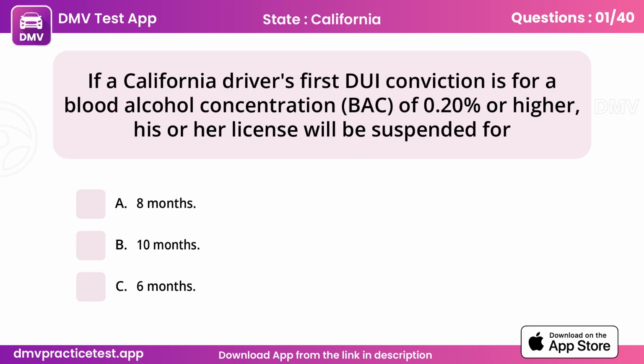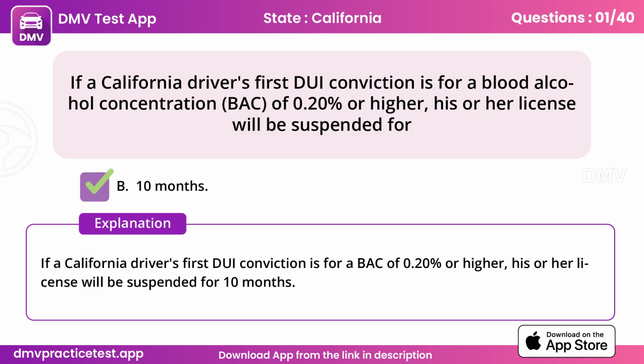Question 1. If a California driver's first DUI conviction is for a blood alcohol concentration, BAC, of 0.2% or higher, his or her license will be suspended for B. 10 months. If a California driver's first DUI conviction is for a BAC of 0.2% or higher, his or her license will be suspended for 10 months.